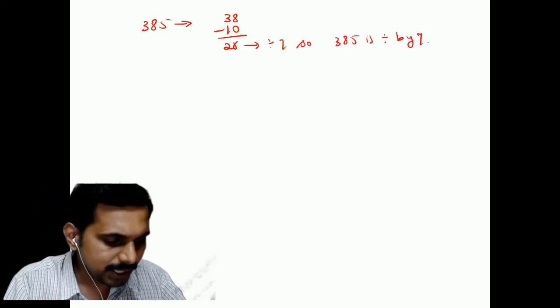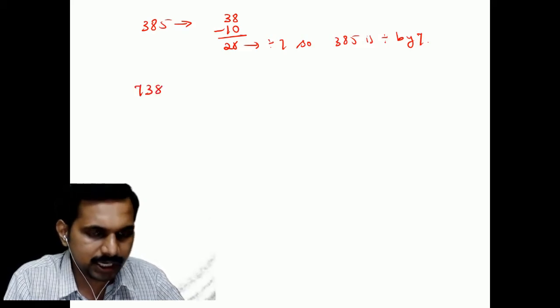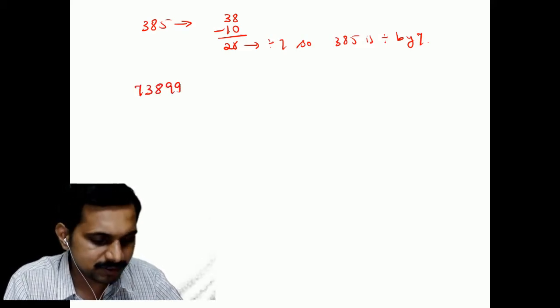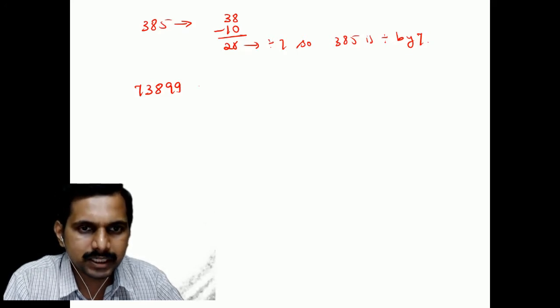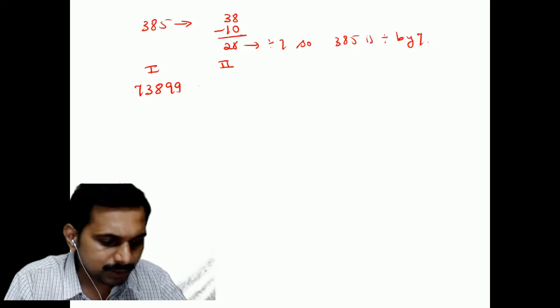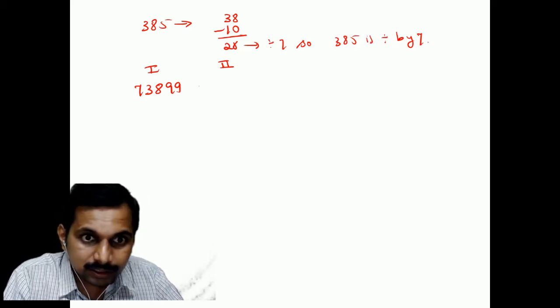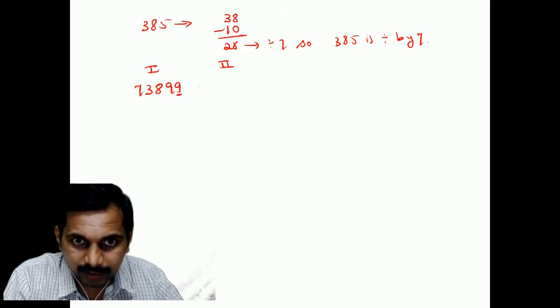Simple. Another example, let us take 73899, whether this is divisible. This is the first number, first column. Second column, we will have the units digit 9 multiplied by 2, which is 18.